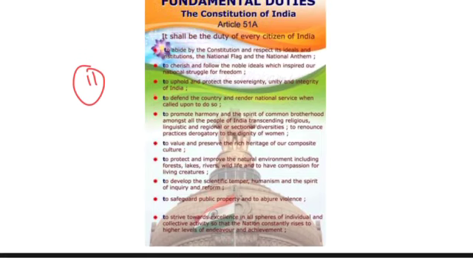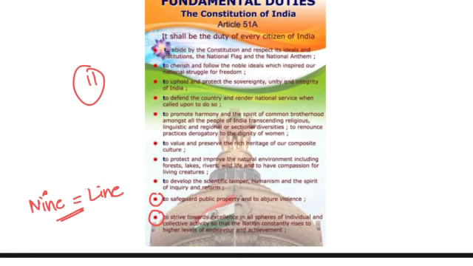Now in total there are 11 fundamental duties. The 11th one was added by the Constitutional Amendment Act, the 86th Amendment Act. This is the 9th, to safeguard public property and abjure violence. So for 9, you can just remember the 9th fundamental duty, that is line. So anyone promoting violence is asked to stand in a line, and then he is punished. So this is how you can just imagine the story and learn.